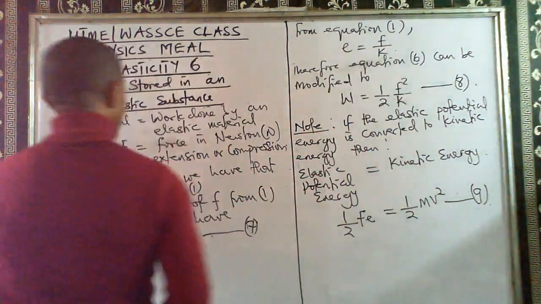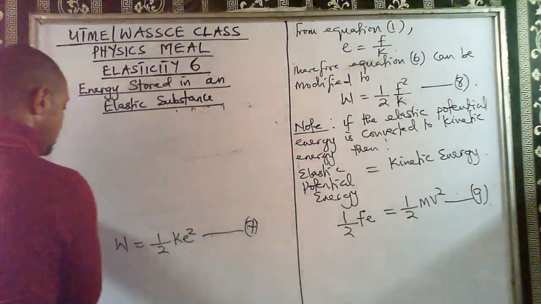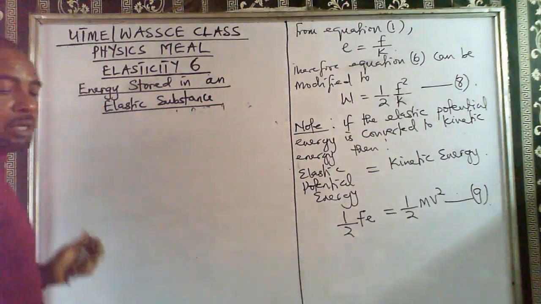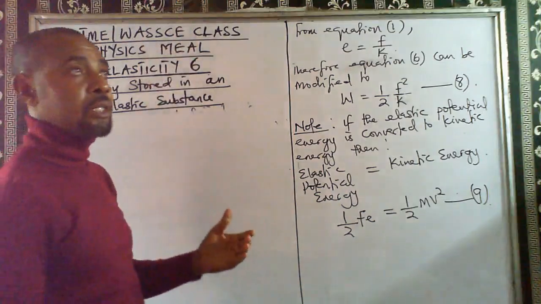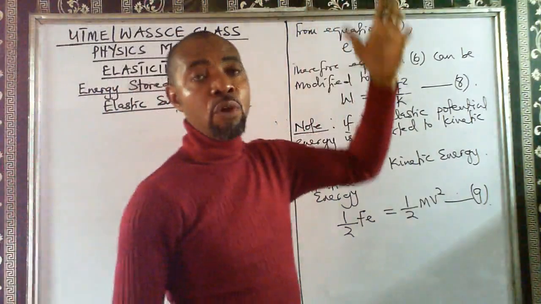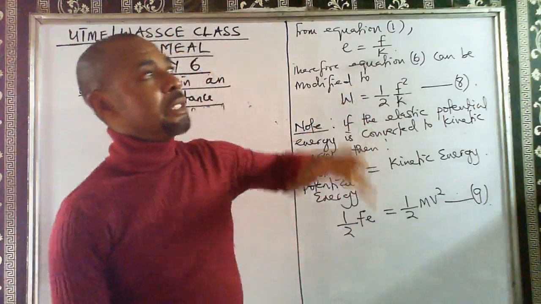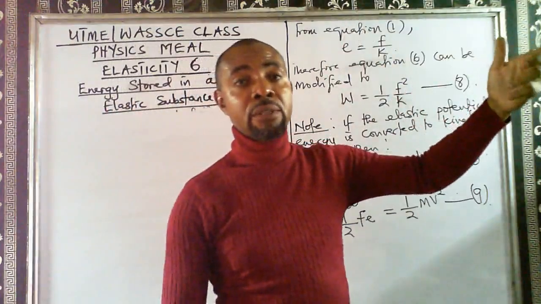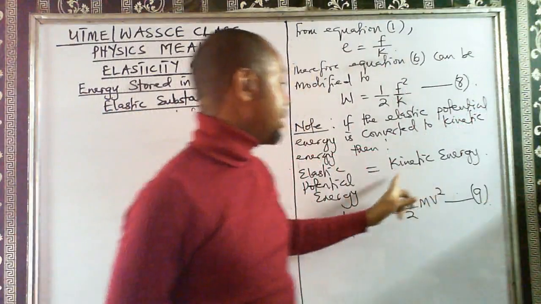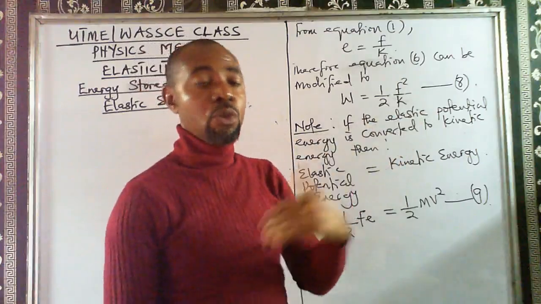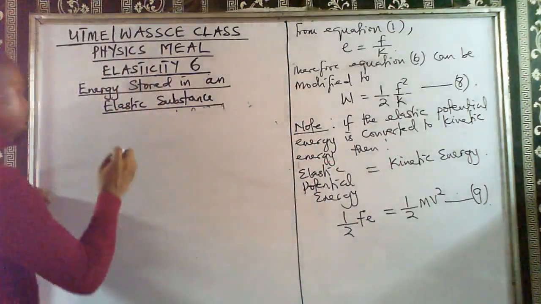Let's take for example, if the compression of a spring results in a body moving upwards. When a body is moving upwards, it's covering a height, right? That means the height covered is what determines the potential energy. So we can still relate the elastic potential energy with what? With potential energy.